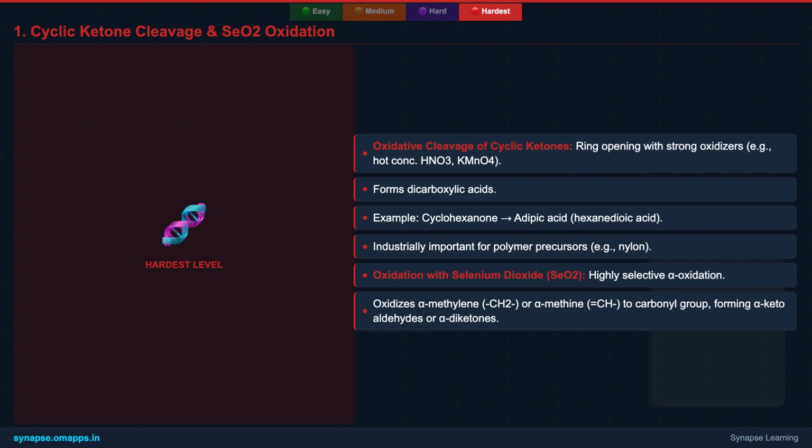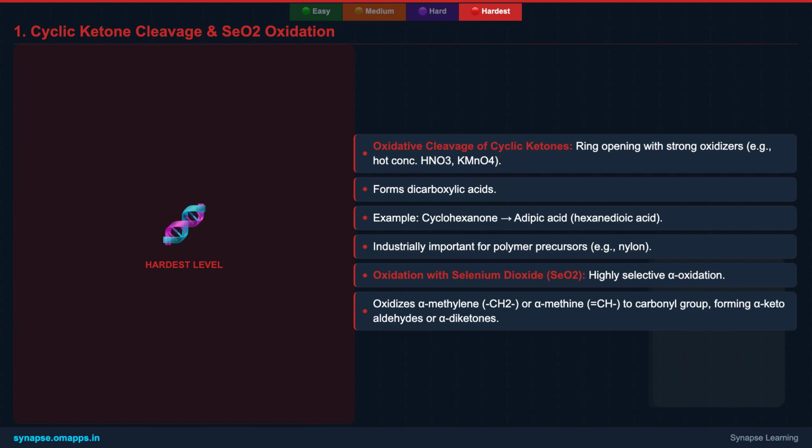When cyclic ketones like cyclohexanone are oxidized with strong agents, they undergo ring opening to form dicarboxylic acids. For example, cyclohexanone yields adipic acid, a key monomer for nylon synthesis. This is a powerful transformation for creating linear molecules from cyclic ones.